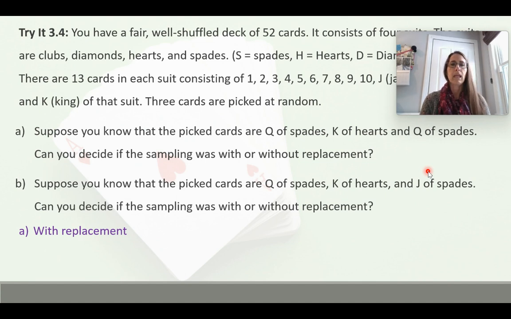Suppose we know that the picked cards are the queen of spades, the king of hearts, and the jack of spades. Can we tell if the sampling was done with or without replacement? In this case, we can't tell. Maybe we put the queen of spades back in and we just didn't pick it. Same thing with the king of hearts. So this one, you can't tell if it was done with or without replacement.